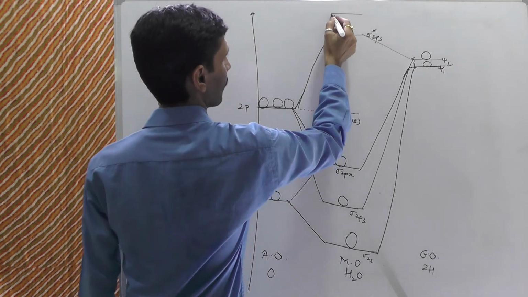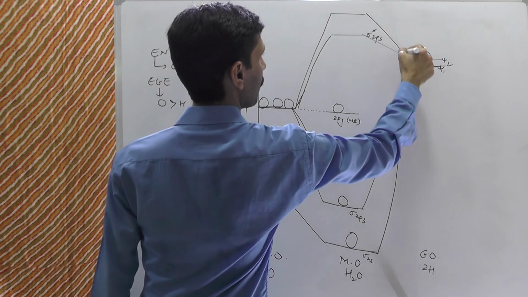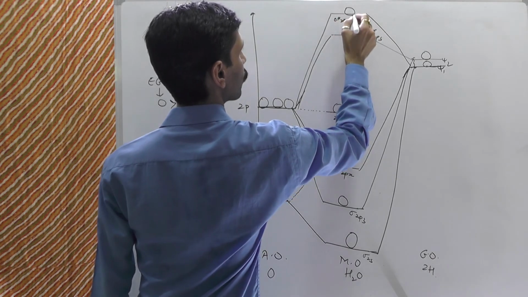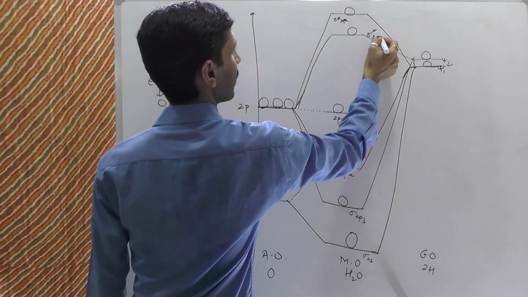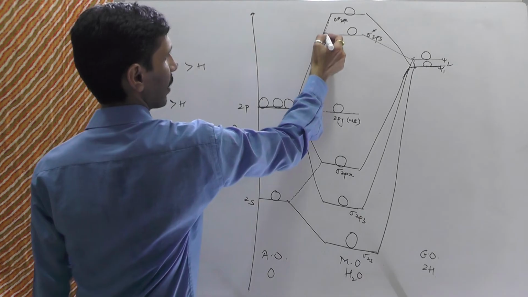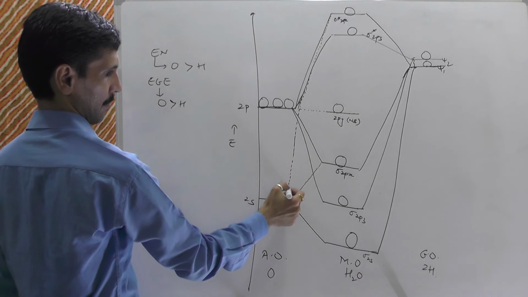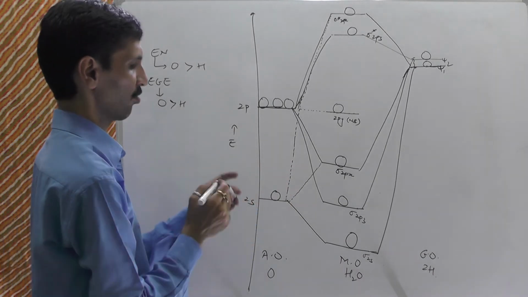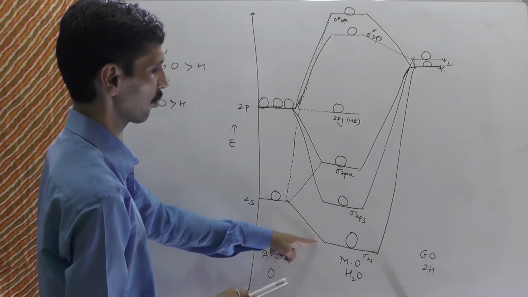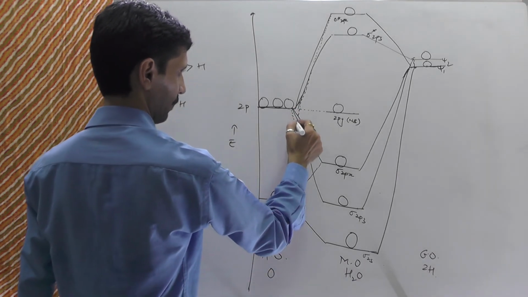And then the last one is sigma star 2px, and also we need to show its connection with the others. So 2px is going to be shown with the connections of all of these. Also with respect to sigma 2s, we are going to show that. So connect this also.